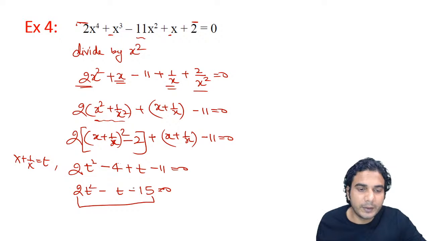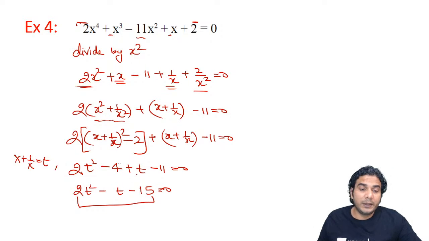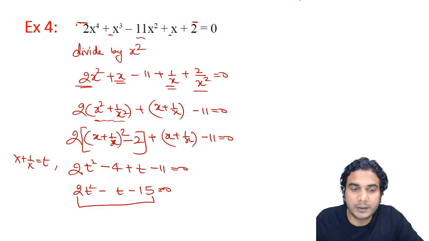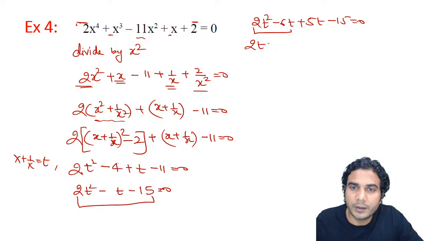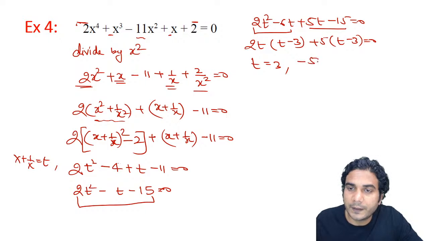So now you need to split the middle term. Product should be minus 30 and sum should be 1, okay. So 6 and 5, all right. Let's split the middle term. So it will be 2t² − 6t + 5t − 15 = 0. Now you can solve it easily. Just take 2t common from the first two terms, it will be (t − 3), all right, plus 5 common from the last two terms. So it will be (t − 3)(2t + 5) = 0. So you'll get t = 3, this is the first value, or t = −5/2 from the second one.